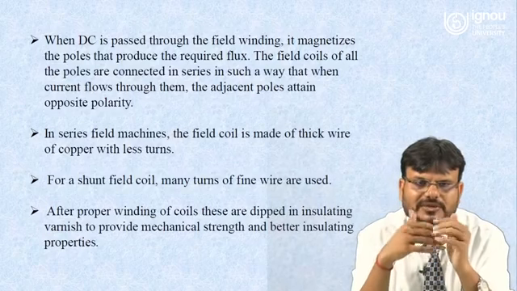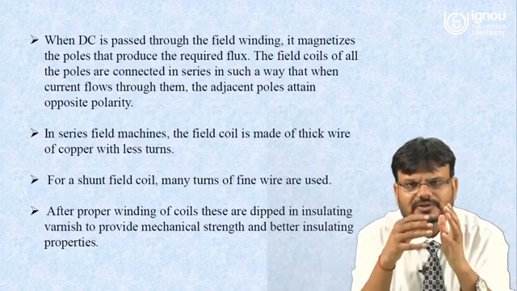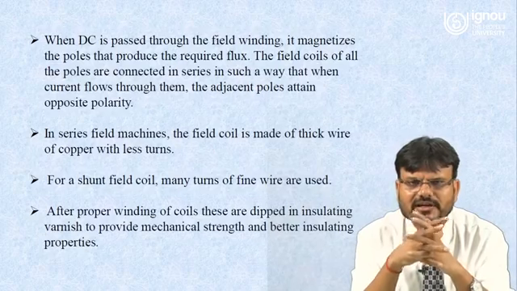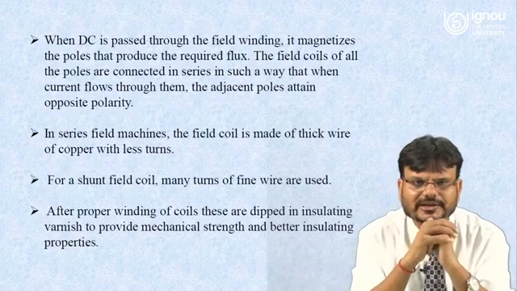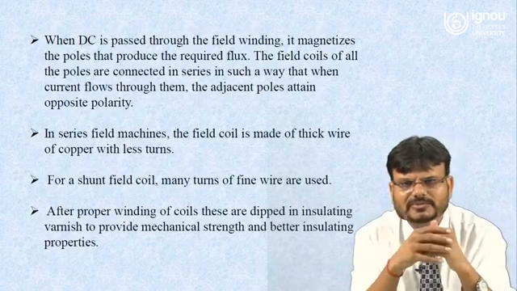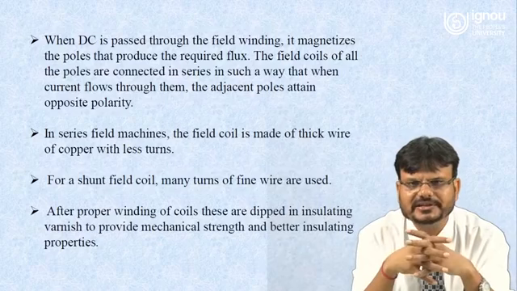To keep the resistance of the shunt field winding more, you can use thin wire and a larger number of turns in that particular field winding. After proper winding of the coils, these are dipped in insulating varnish to provide mechanical strength and better insulating properties.